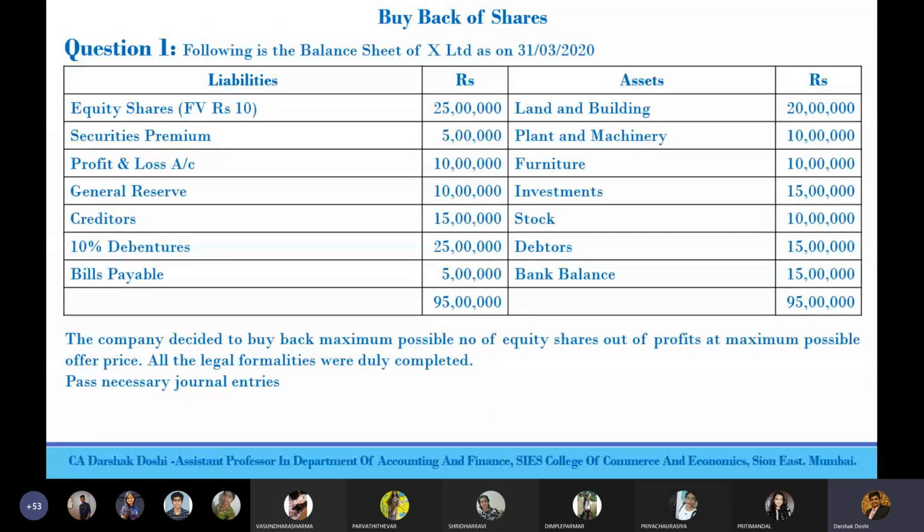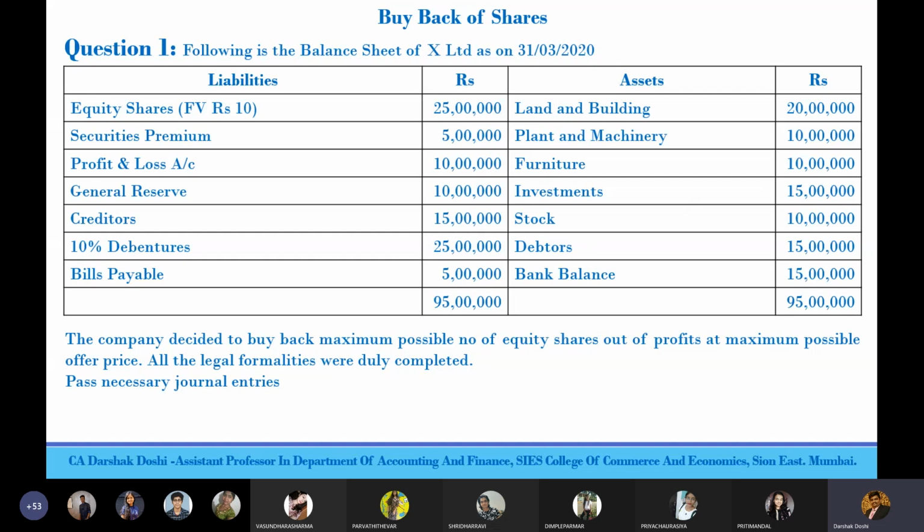Following is the balance sheet of X Limited as on 31st March 2020. Equity shares face value rupees 10, 2 lakh 50, 25 lakh, securities premium 5 lakh, profit and loss 10 lakh, general reserve 10 lakh, creditors 15 lakh, 10% debentures 25 lakh, bills payable 5 lakh, land and building 20 lakh, plant and machinery 10 lakh, furniture 10 lakh, investment 15 lakh, stock 10 lakh, debtors 15 lakh, bank balance 15 lakh.